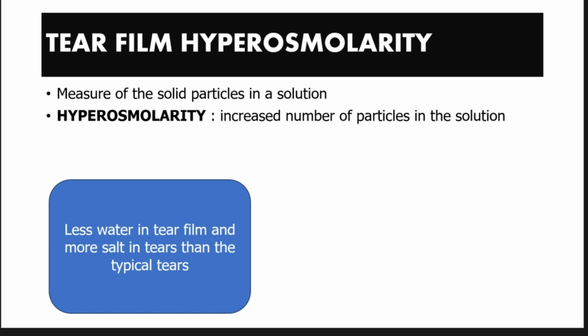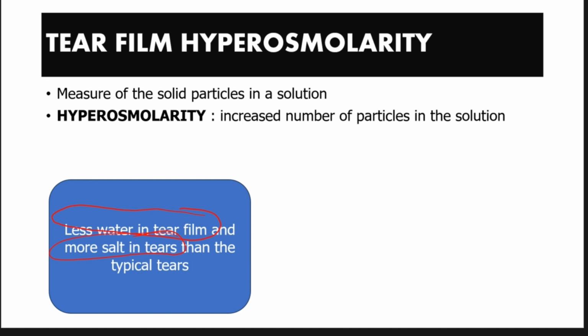Osmolarity, for that matter, is a measure of solid particles which are present in a solution. In simple words, it's the concentration of a fluid, right? Whenever the number of particles in a solution increases or the aqueous component of the solution decreases, it leads to what is known as hyperosmolarity. When we talk about the tear film, hyperosmolarity can occur when the aqueous component of the tear film goes down or when there is more salt present in the tears than in typical tears.